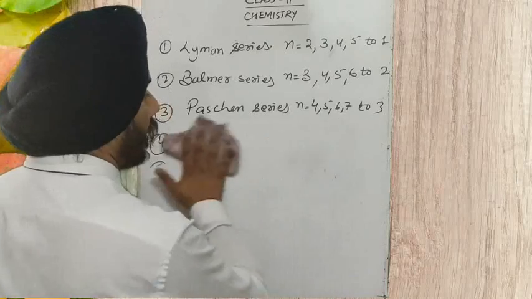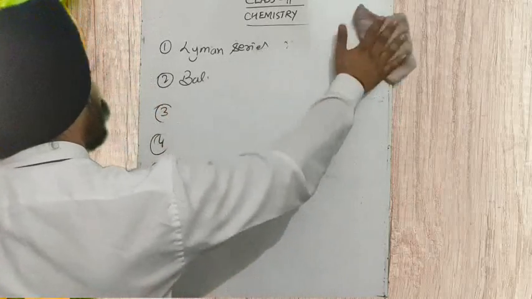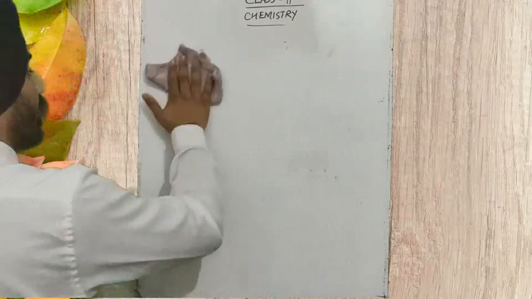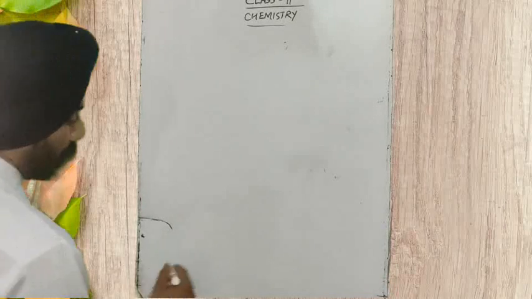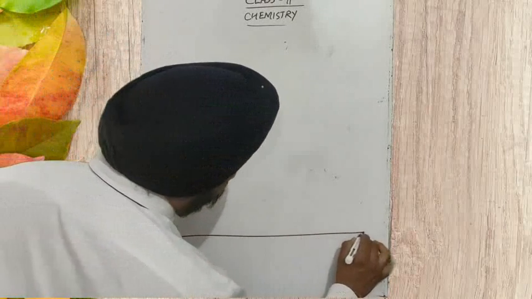So let's see how the hydrogen spectrum is produced. I'm just going to make a figure, then I'll tell you the mathematical expression which relates the wavelength of these lines with the transition shells, that is, from which shell to which shell the electron is going to traverse. So let's make the hydrogen spectrum.